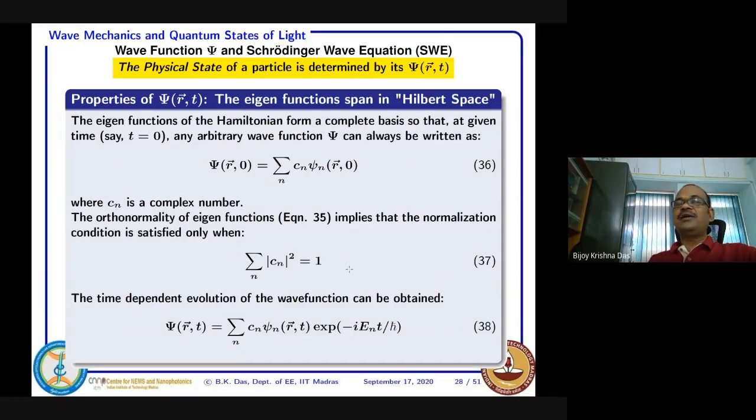We understand eigenfunctions, and eigenfunctions are orthonormal, and their linear combination can create a superposition state. A superposition state can exist in a quantum system. So all the eigenfunctions with their weightage can superimpose, and that type of state also exists. And then next, the eigenfunctions span Hilbert space.